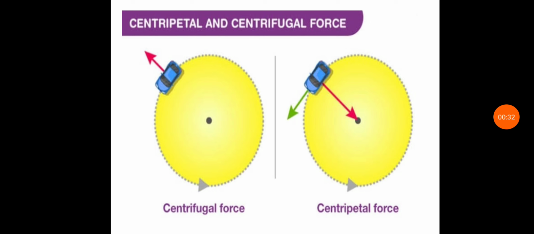We have studied that the centripetal force compels a body to move in a circular path, but centrifugal force is that force due to which the body is compelled outward from the circular path. So in this figure you can easily see the direction of the car towards the center is called the centripetal force, and outward from the circle is called the centrifugal force.